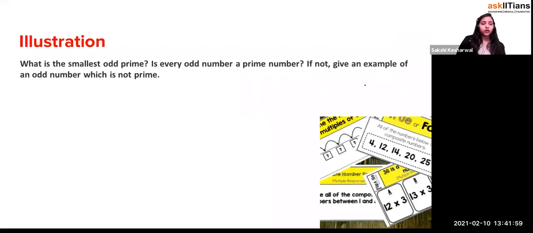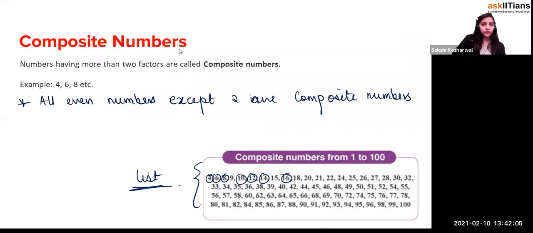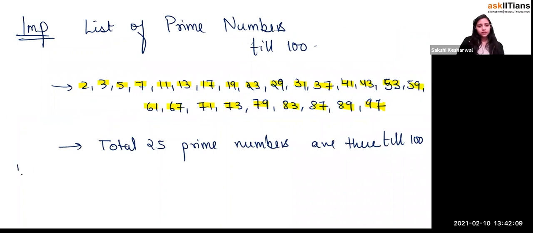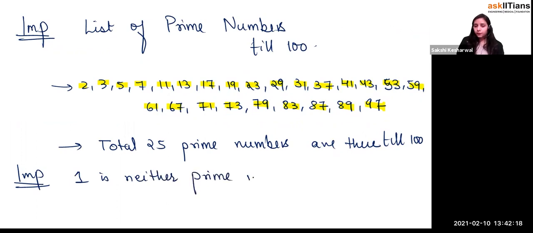Okay, what is the smallest odd prime number? One more important thing I really want to say: 1 is neither a prime number nor a composite number. Please take this in your head.